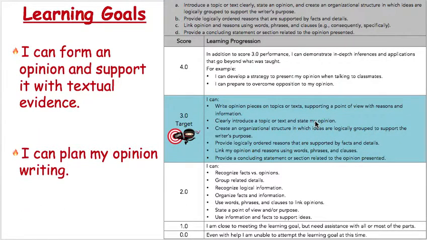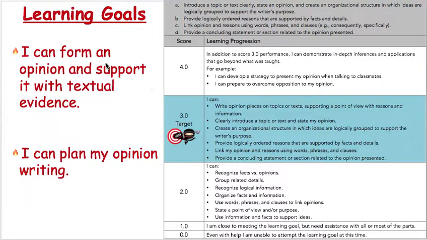So even though we're practicing some of the 3s today, remember to be at a 3, which is our target, that's where you want to be by the end of the module, you have to do it independently on your own. So right now, today, we're working on it together. I'm guiding you with it, so that's going to put us around a 2. But soon you'll be able to do this on your own and you'll be at a 3. Some of you can probably do this on your own and teach this lesson, which is great.